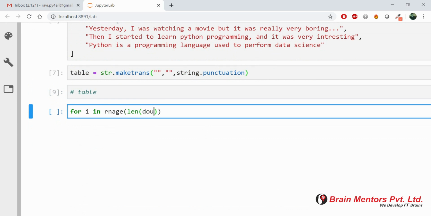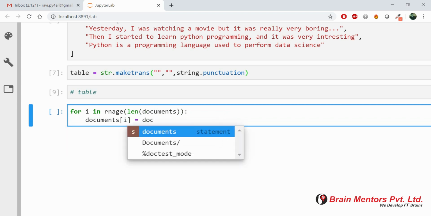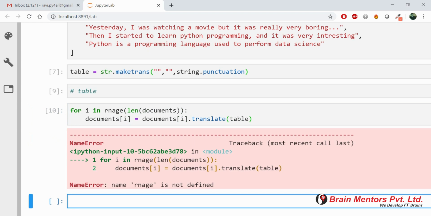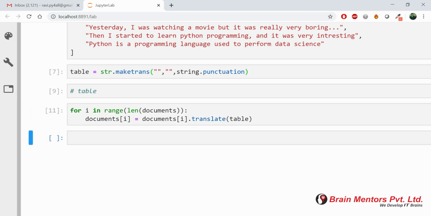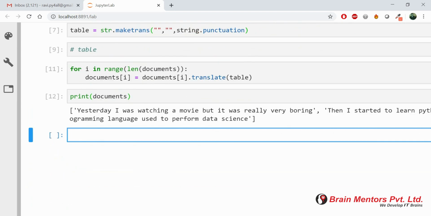Now we will start a loop till the length of our documents, and one by one in each and every document I will just remove my punctuations like comma, exclamation mark, dot, whatever I have. So I just use the translate method, which is also predefined in a string library, in a string method. Okay, so I have mistakenly written here range, so it is range. Now after performing this logic, let's print documents, and now you will see there is no comma, no exclamation mark, no dot, nothing. So finally we have converted our text data, and I have just removed the punctuations from my data like this.